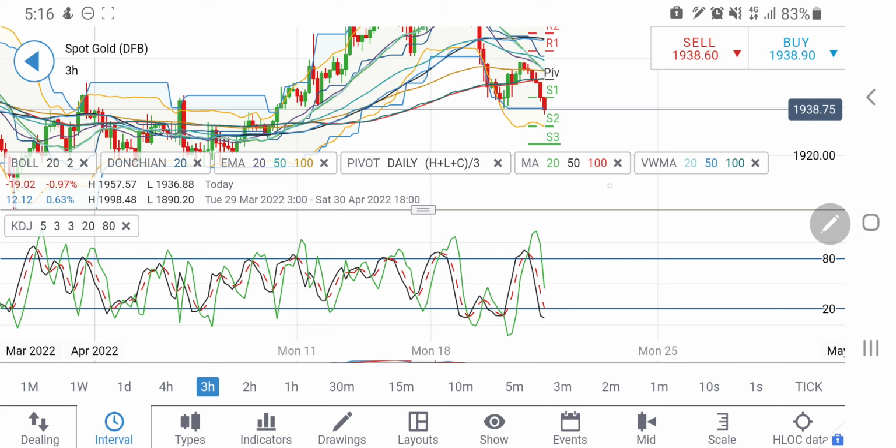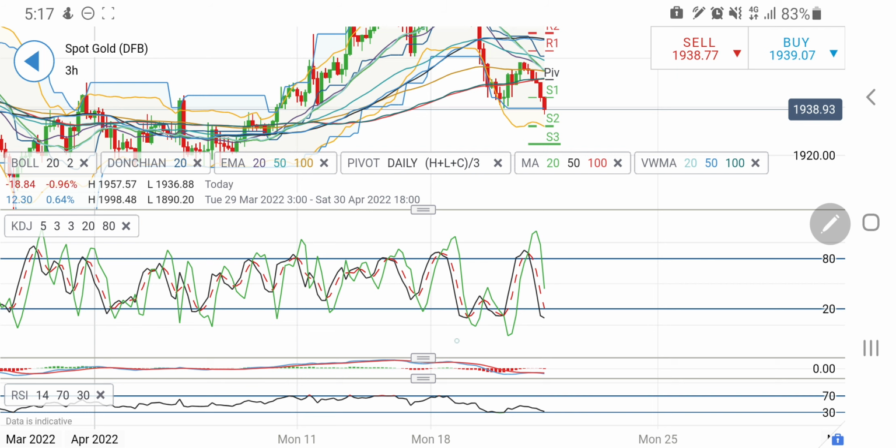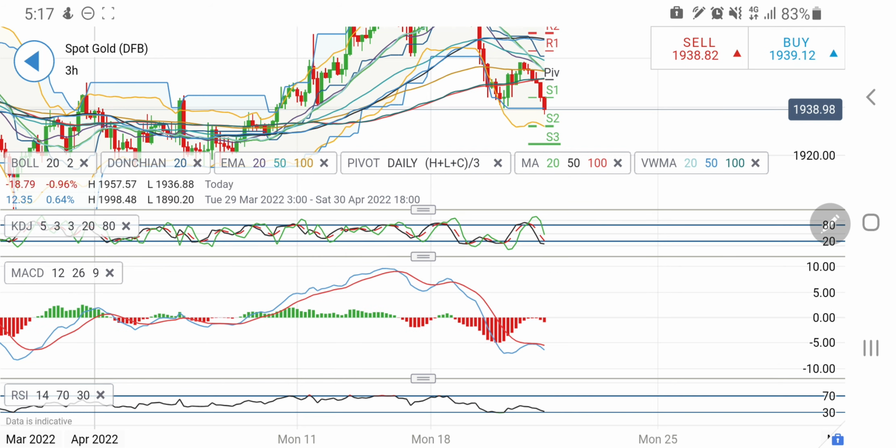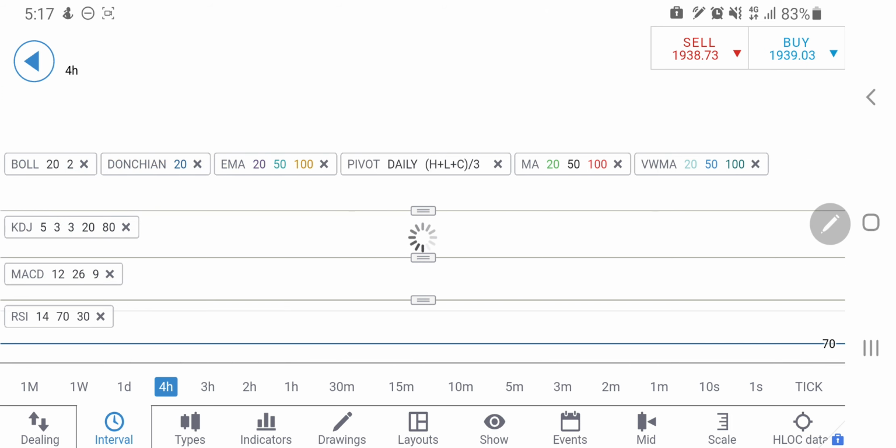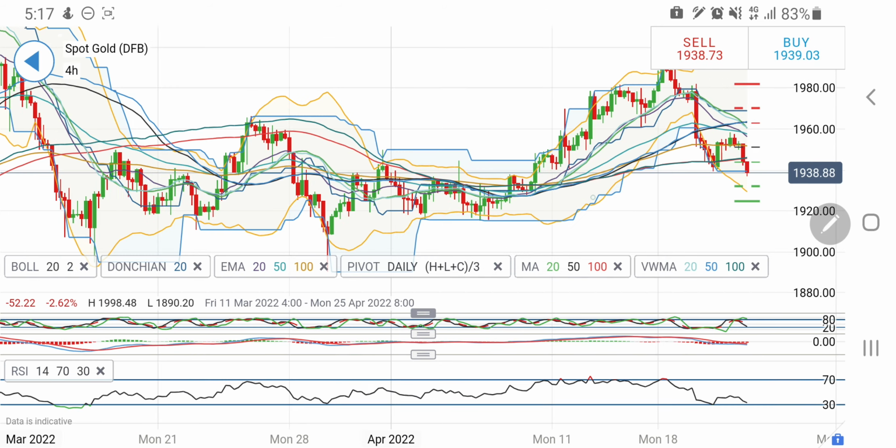Now yes, if 1940 sustains below, definitely there will be a good fall. Look at the 3-hour charts, oversold and hence a bounce back is a must. If not today, then possibly from tomorrow onwards it will try to rise again. And look at the daily stochastic or MACD here. MACD is also still on sell, white divergent. RSI is also looking forward to the oversold zone. Look at the 4-hour charts.